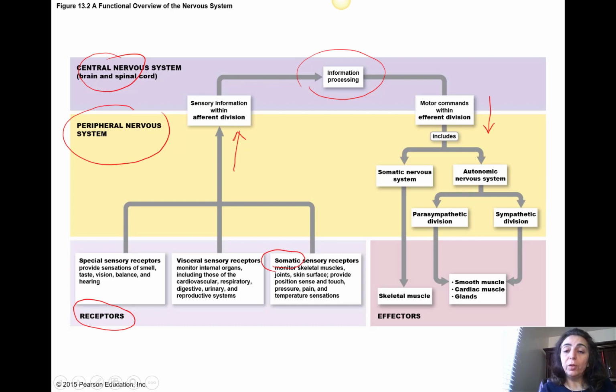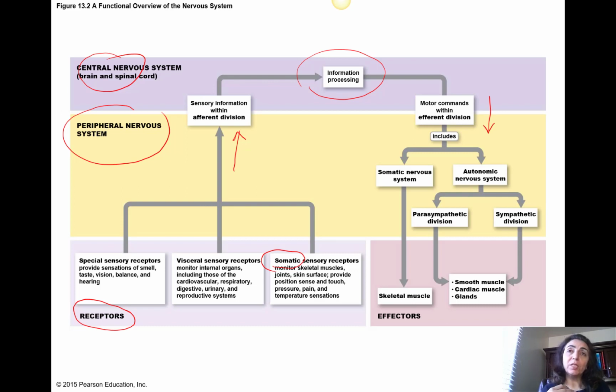The autonomic part of the motor nervous system, or the autonomic nervous system, is divided into two parts by itself: the sympathetic division and the parasympathetic division. We are going to talk about these two in complete detail later, what is sympathetic and what is parasympathetic, but these are part of the autonomy.